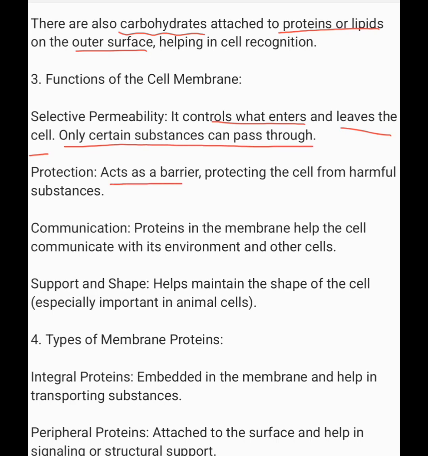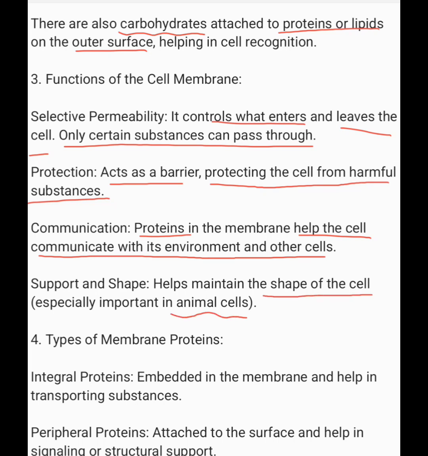It acts as a barrier, protecting the cell from harmful substances. In the membrane, proteins help the cell communicate with its surroundings and other cells. The cell membrane also helps in support of the cell, especially in the animal cell.